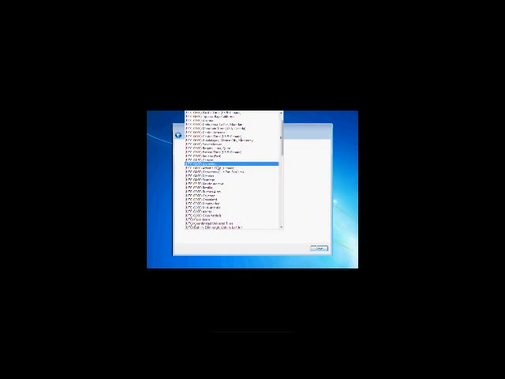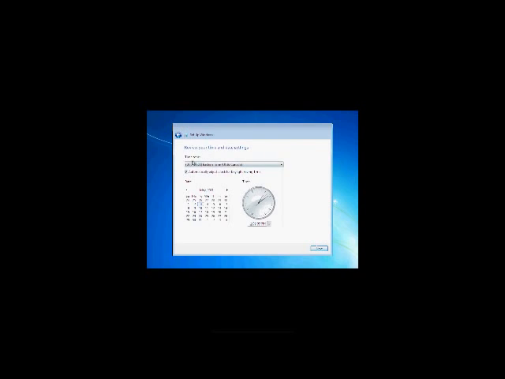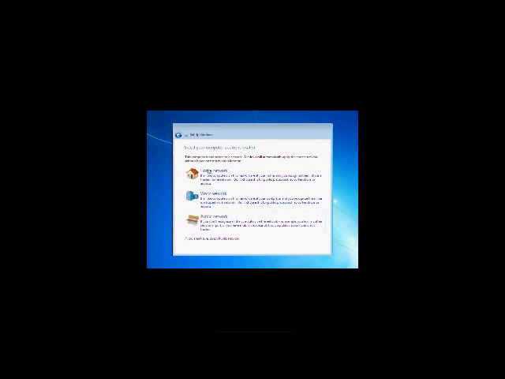Let's just use Eastern time. This is where you set up the time. Okay, press next. Home network, work network, and public network. If you're looking for security, you most likely want to press public network. As for example, over here it says you're in a coffee shop or an airport, you do not want anybody going inside your computer. So you have network discovery turned off, all that stuff, so you're not discovered in the network.